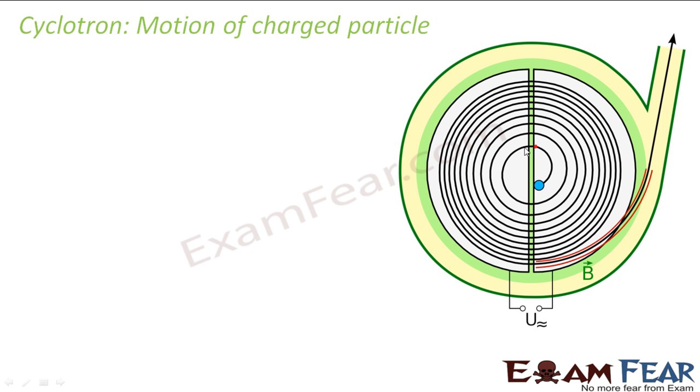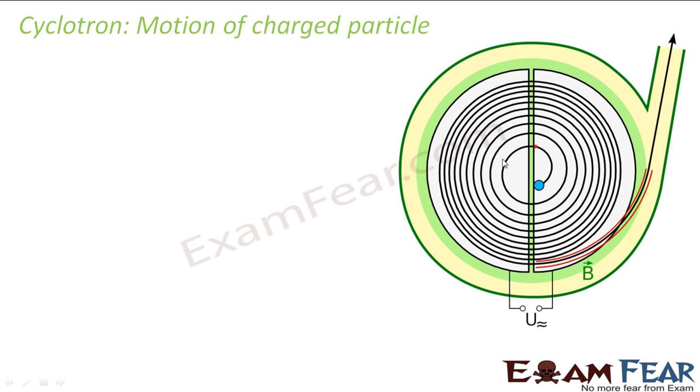Now again, inside the other D, there is a magnetic field which is acting, because of which it experiences magnetic force, and it again moves in a circular path. Again it reaches the gap between the Ds, where the electric field accelerates it again, and the particle again enters the other D. So what is happening? Due to the electric field between the Ds, the particle is getting accelerated and it is moving round and round, and as a result, the radius of the particle is increasing.